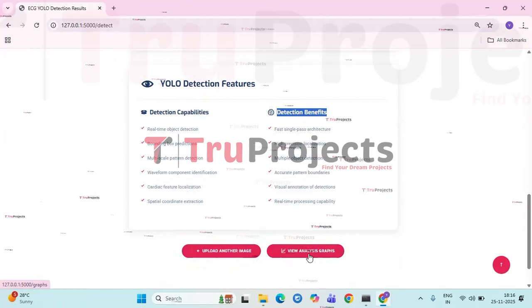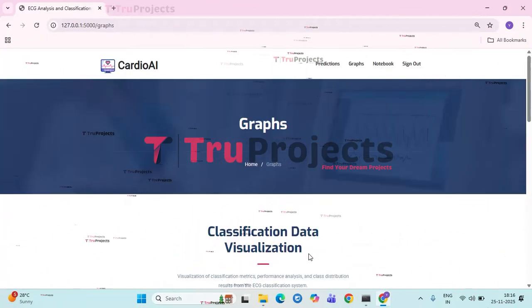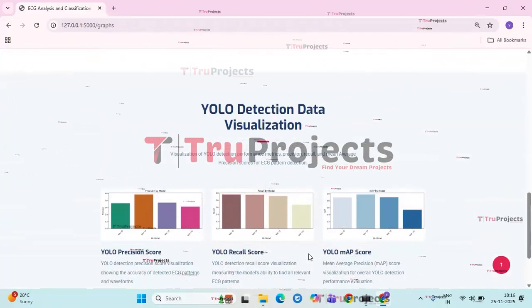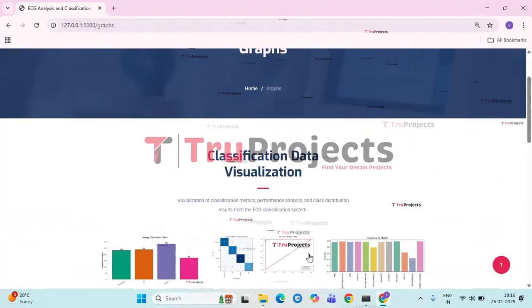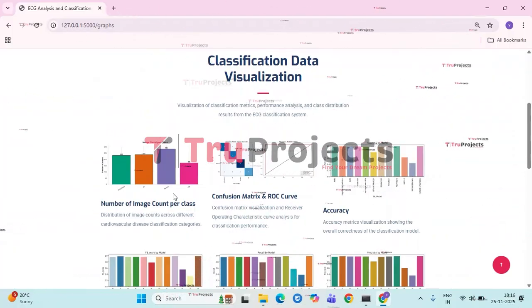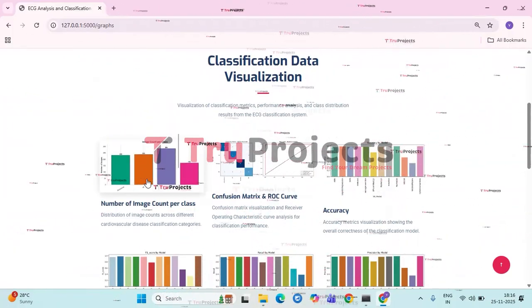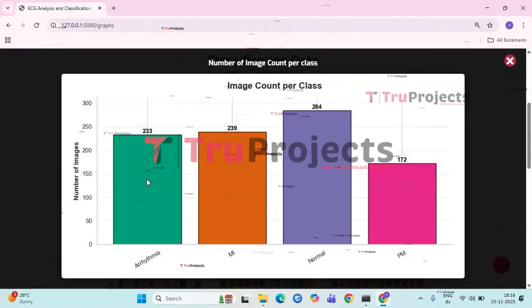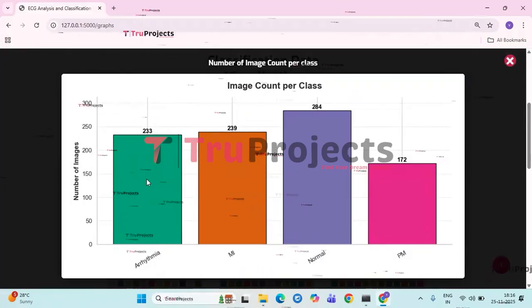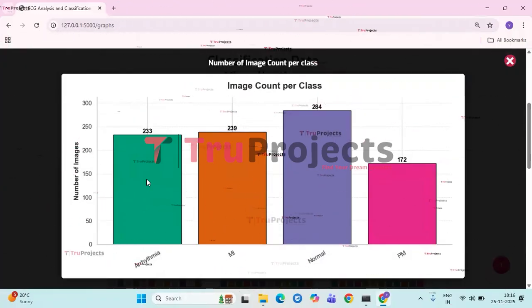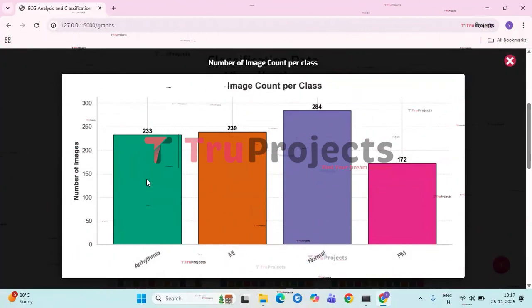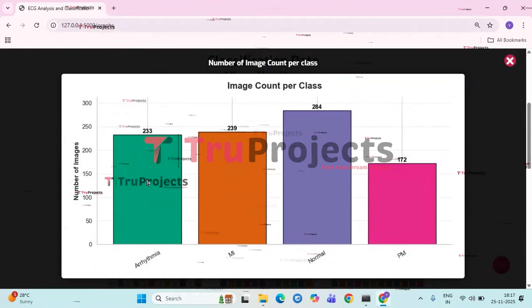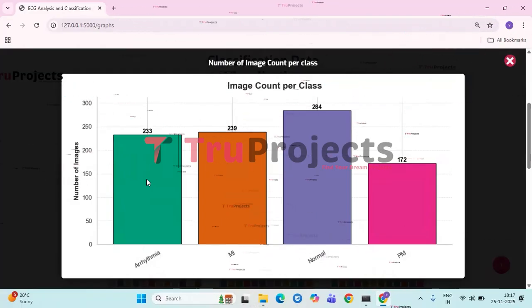Now, click on View Analysis Graphs so that the classification data visualization graphs and the YOLO detection data visualization graphs will be displayed. Firstly, let us check the classification data visualization graphs. First, we have the number of image count per class graph. This bar chart displays the number of images available in each class of the data set, highlighting how the samples are distributed. Among the four categories, the normal class contains the highest number of images, indicating it is the most represented